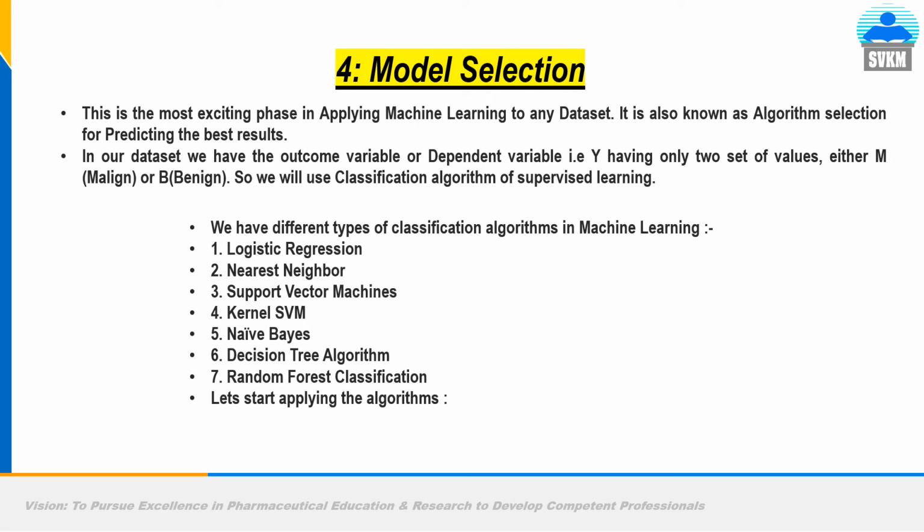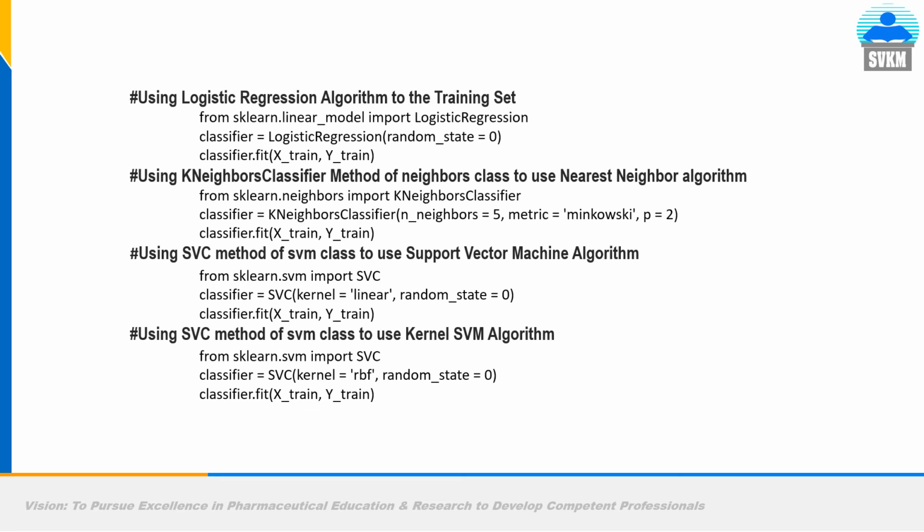If these are the features, then it is malignant. If these are the features, it is benign. So we have input and output both. So it is supervised machine learning because we have to label the data. Another one is unsupervised machine learning. Here in our case, we are going for supervised machine learning. We have different types of classification algorithms in machine learning, like logistic regression, nearest neighbor, support vector machine, kernel SVM, naive Bayes, decision tree algorithm, random forest algorithm. So now we will apply the algorithms. Each one of them we will apply. We will compare the results.